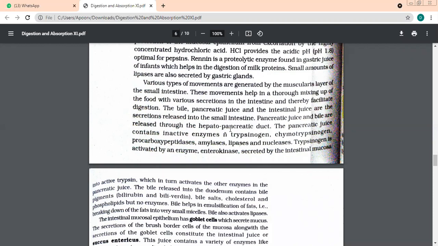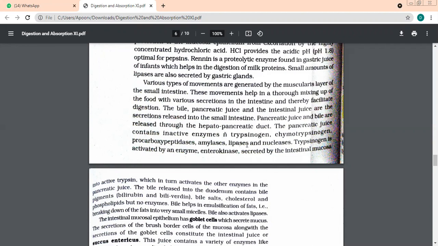This pancreatic juice is very important because it contains a lot of enzymes. The most important inactive enzyme which it contains is trypsinogen. This inactive trypsinogen converts into active trypsin. Who converts the inactive trypsinogen into active trypsin? Enterokinase. Yes, beta.